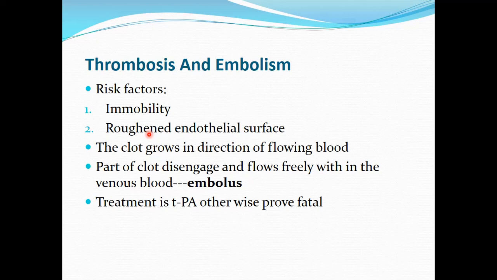So, what is a thrombus? A thrombus is the clot which is attached to the wall of the vessel, and when the clot disengages, dislodges, and flows freely within the circulation, then this clot is known as an embolus. I am repeating it again: a thrombus is a clot which is attached to the wall of the vessel, and an embolus is the clot which has dislodged from the wall of the vessel and is flowing freely within the circulation. Now, treatment is to give tissue plasminogen activator, which causes clot lysis.